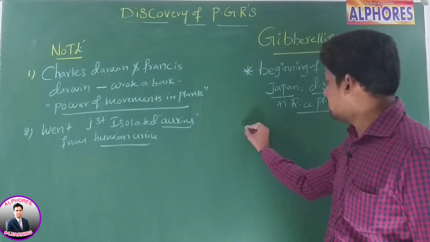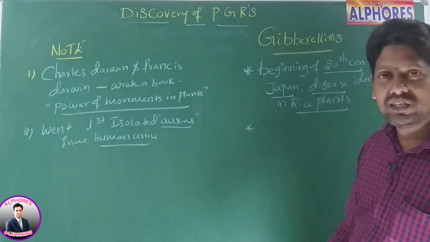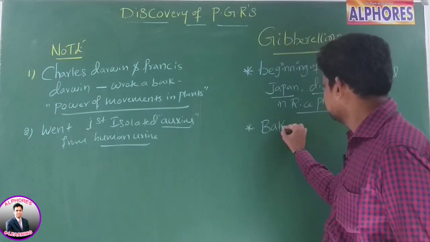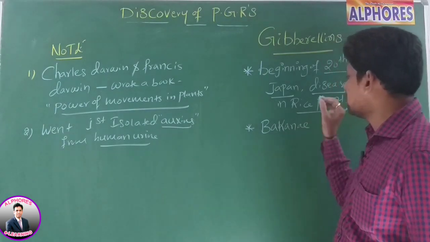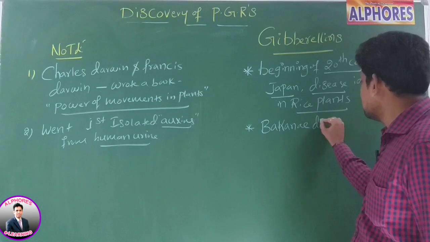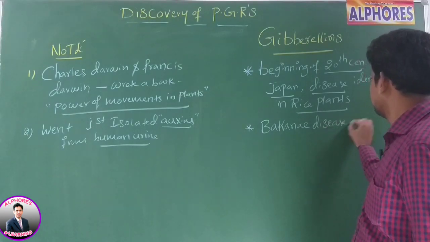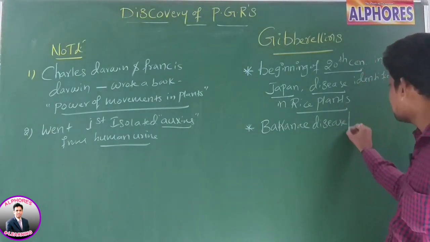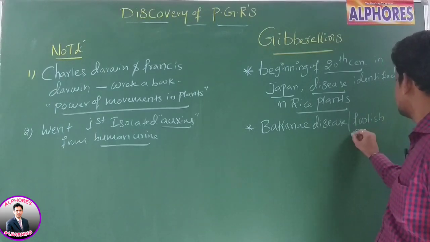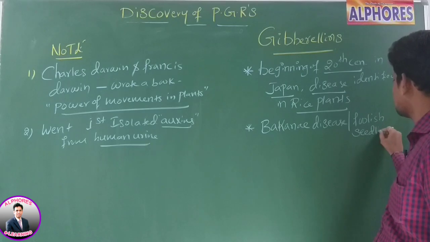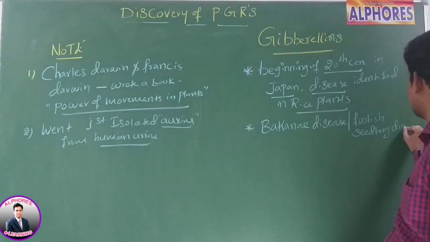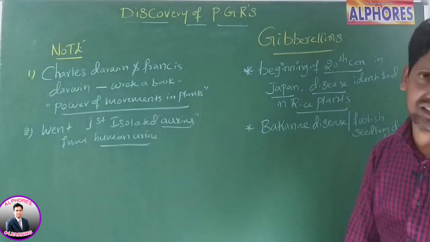Sir, what is this disease name, sir? This disease name is Bakanae disease. This Bakanae disease is also called foolish seedling disease.